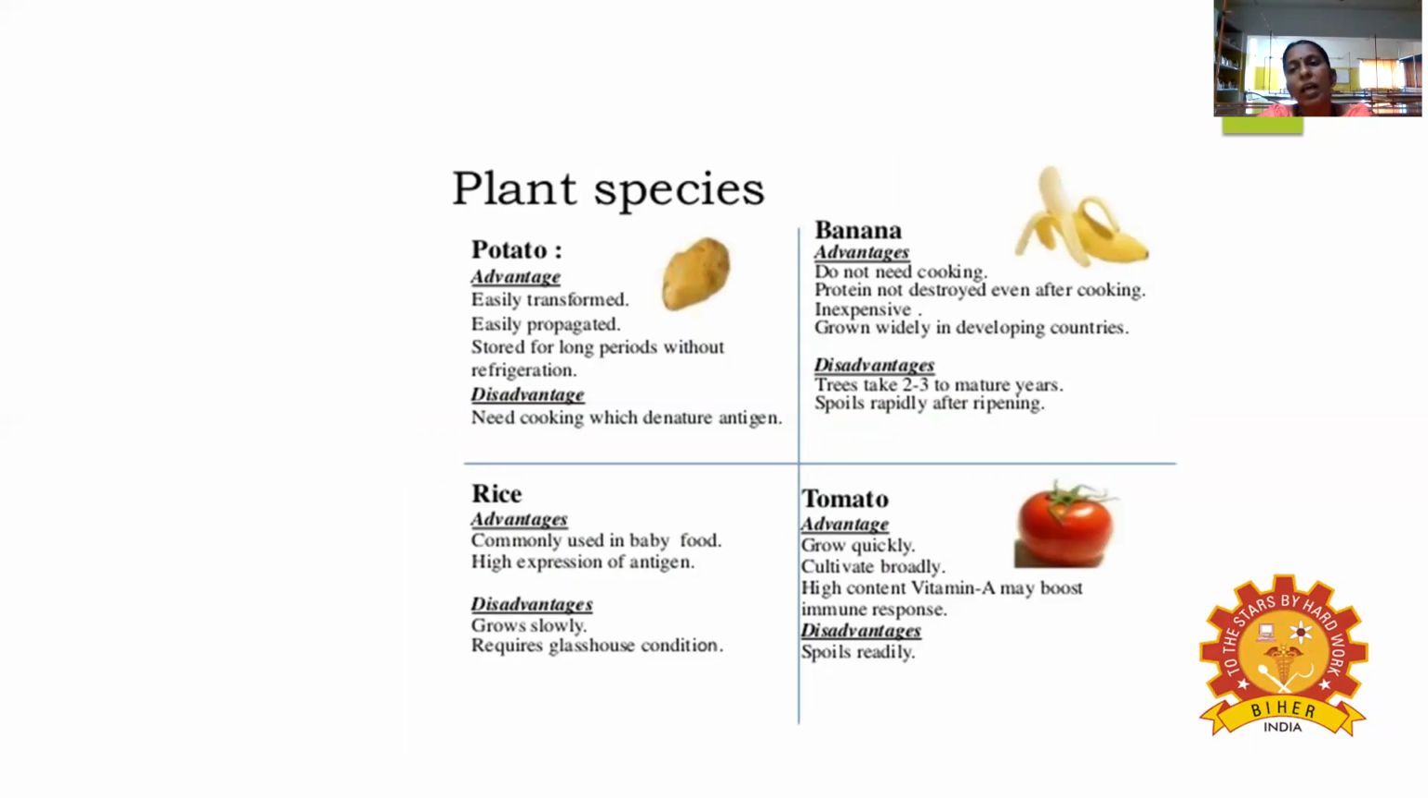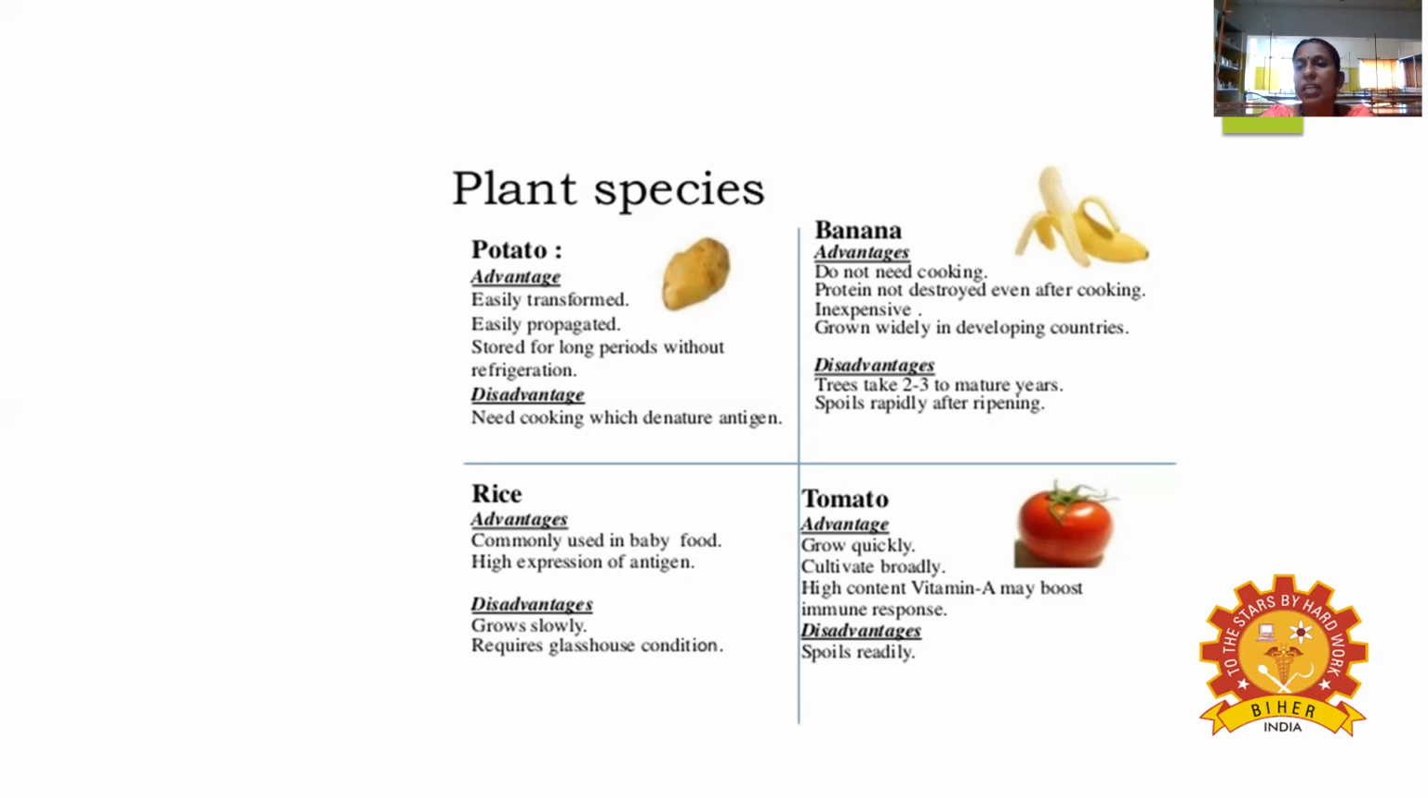So what different trials have been carried out, and which species are used as edible vaccines? Edible means eatable, right? If you take the potato, it is easily transformed, easily propagated, easily cultivated, and stored for a longer period without the need of refrigeration. So that is the easiest way to transfer.